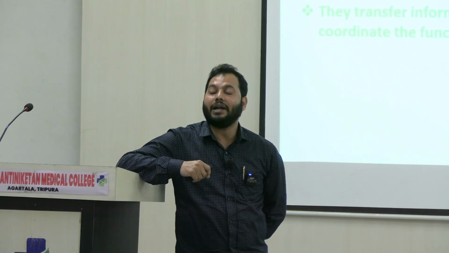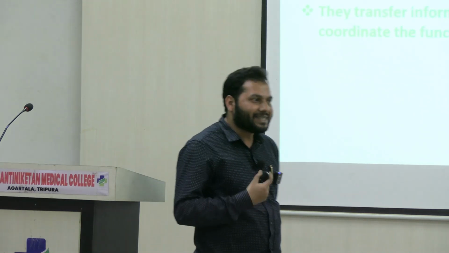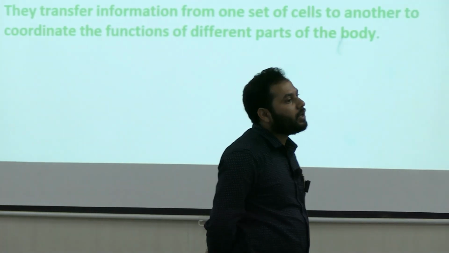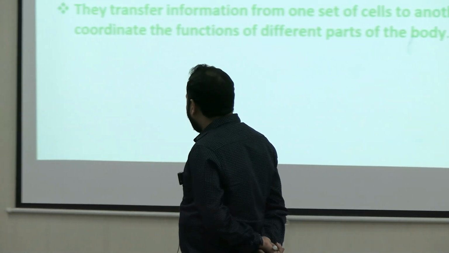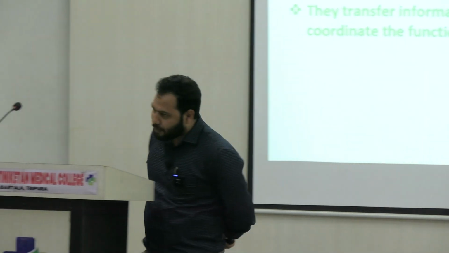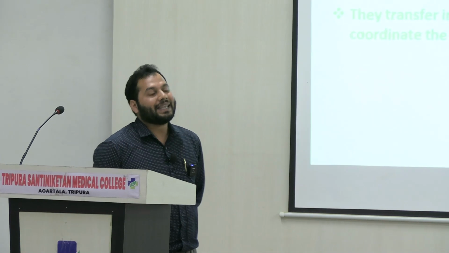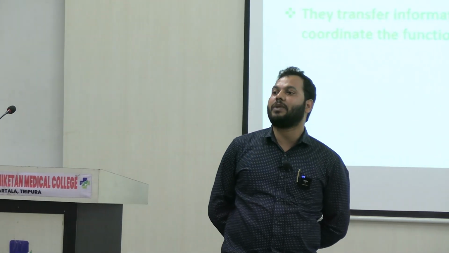Until the message is transmitted to the target cell, it is unable to perform its proper functions, right? Now see how the different types of chemical messengers carry the message to the target cell for proper activities of the cells.